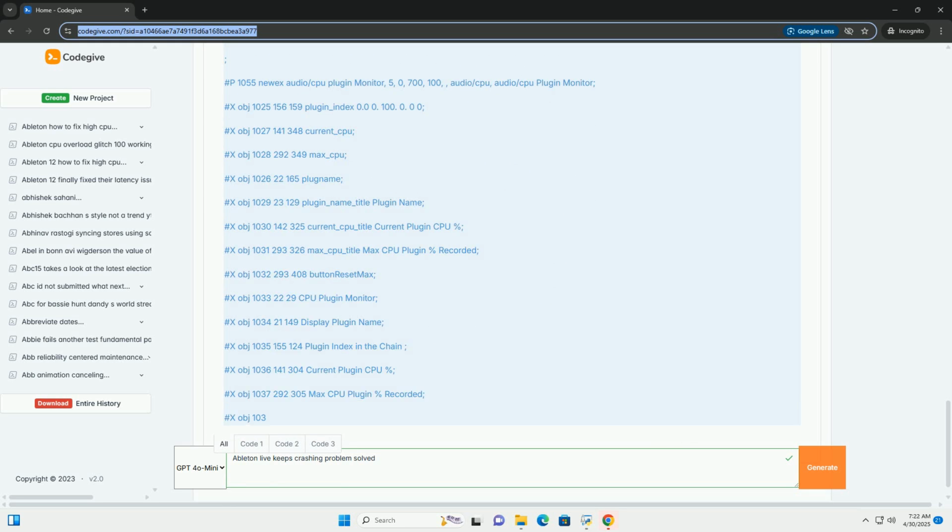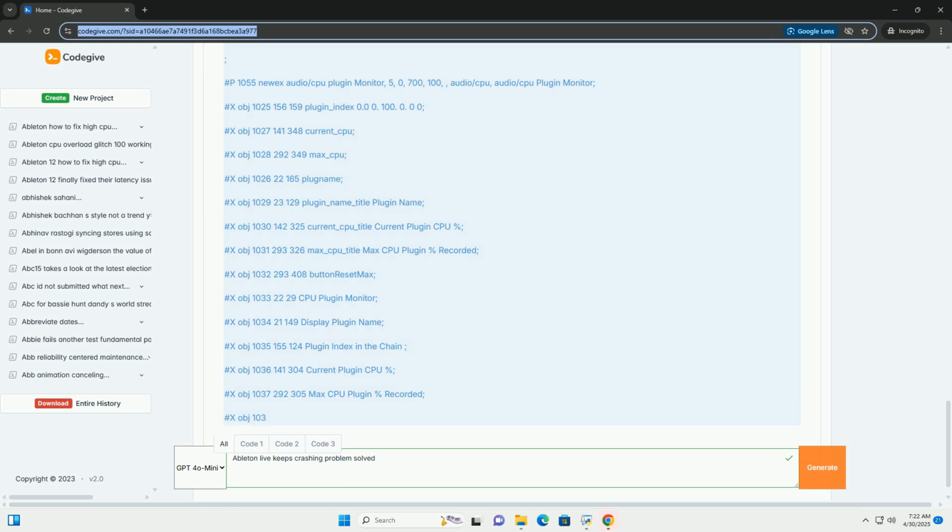4. Rebuild plugin database. Go to Preferences, File Folder, Plugin Sources. Click the Rescan button. This will rebuild the plugin database, which can sometimes fix issues caused by corrupted plugin information.